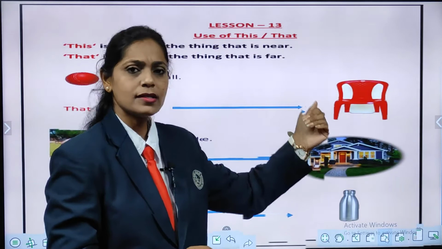Okay, same way. Can you see here which animal is this? Correct, dog. Now tell me, that dog is near or far? Right, that dog is near to you. So what you will say? Correct, this is a dog.